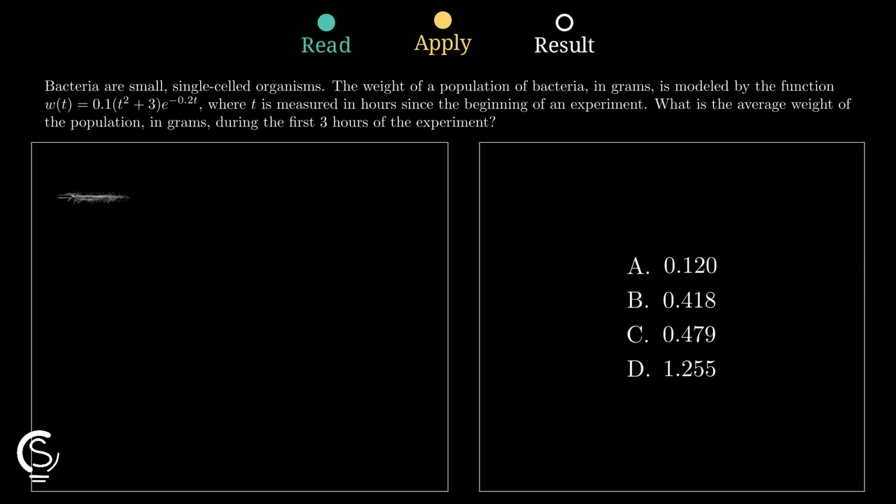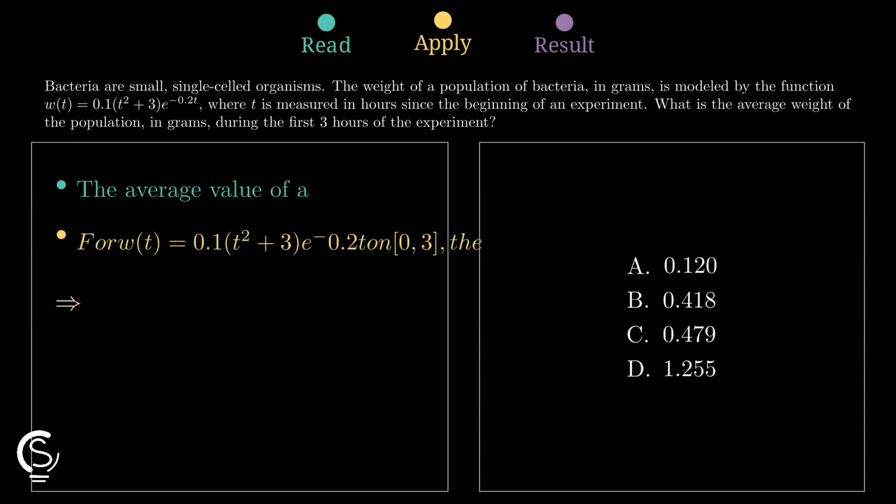Substitute the given function into our integral setup. We are calculating 1/3 of the integral from 0 to 3 for 0.1 times the quantity t squared plus 3. Evaluate this integral using a calculator or integration by parts. Dividing by the interval length of 3, the average weight is 0.418. Well done! Option B is correct.